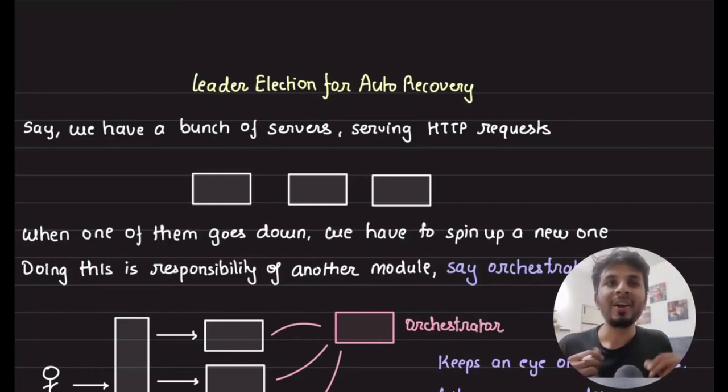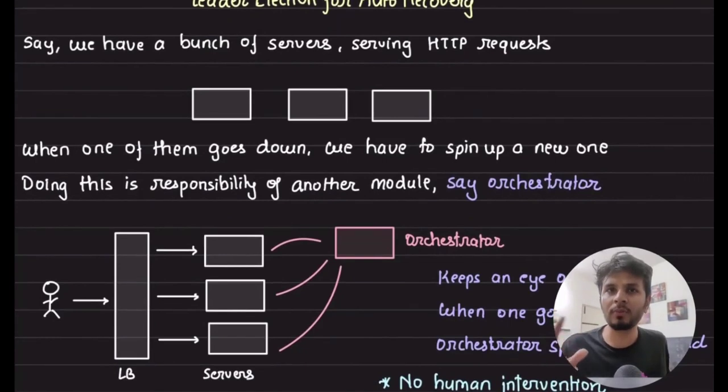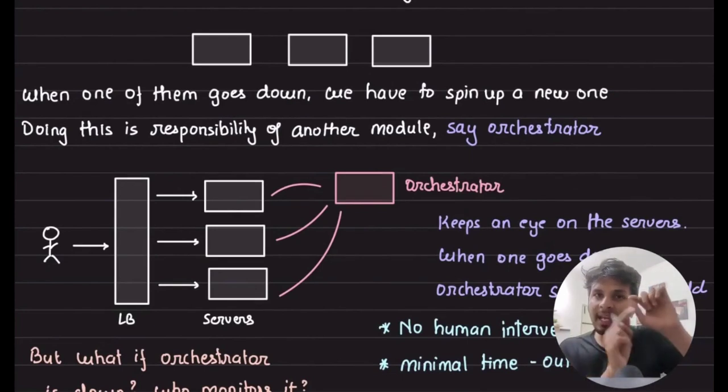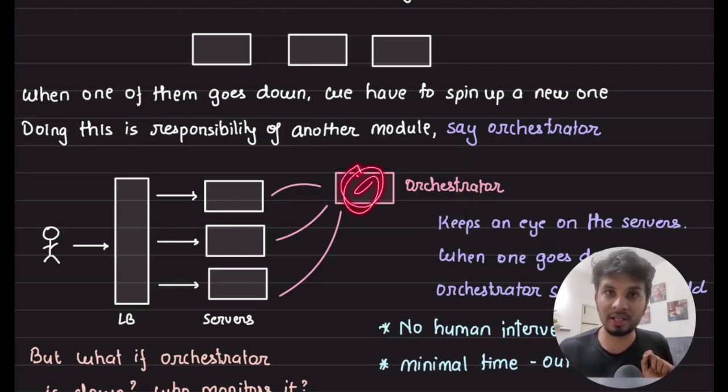Hypothetically, let's say you have a bunch of servers that are serving HTTP requests, right? And now if one of the servers goes down, another server comes back up. But who does that? Let's say there is a component called orchestrator. Orchestrator's job is to do that. Hey, if one of the servers goes down, I'll spin up a new machine and put it behind a load balancer, which is what this orchestrator is doing, right?